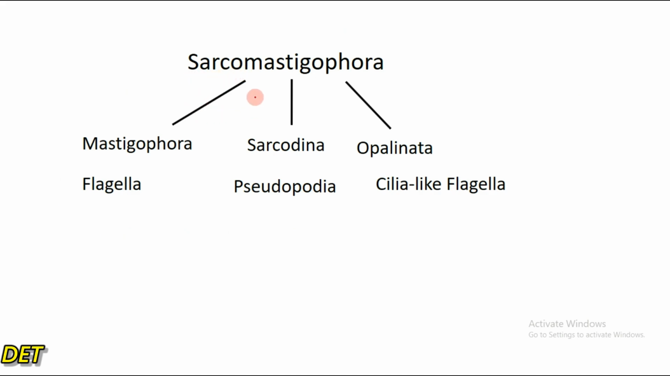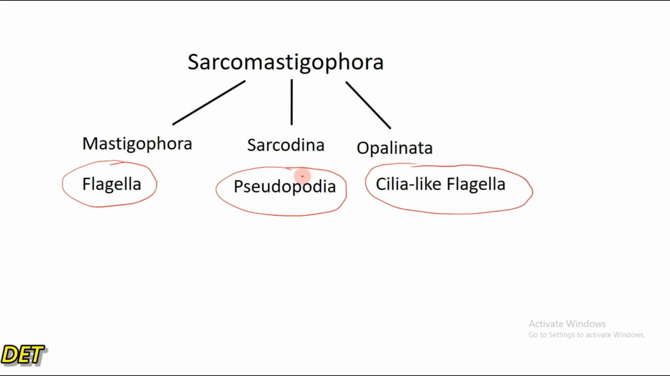Taking us further, we have three subphyla under the phylum Sarcomastigophora. We have the Mastigophora, and like I said, they move with the help of a flagella. We have the subphylum Sarcodina, they move with the help of a pseudopodia, right? And we have Opalinata, they move with the help of cilia-like flagella. So this is high yield. It's very important. It can come in an exam.